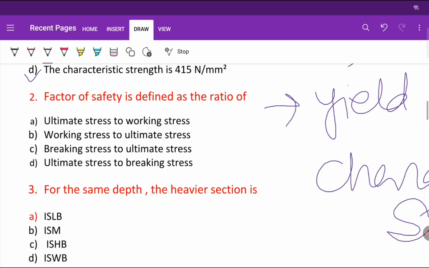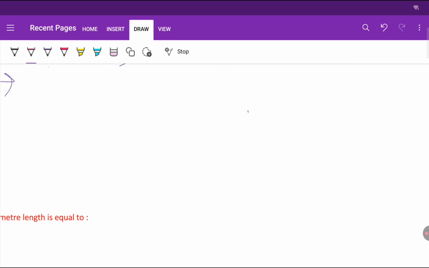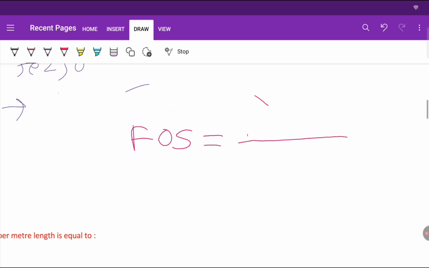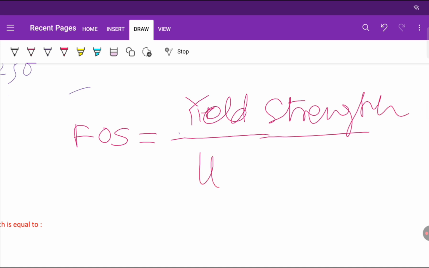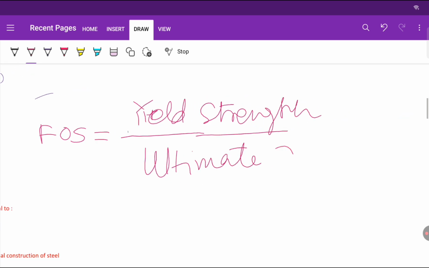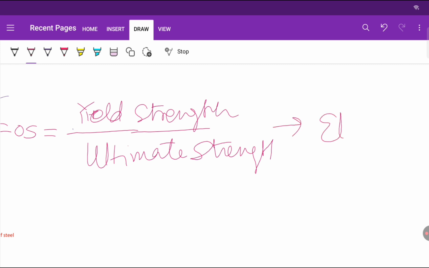So the next question is, factor of safety is defined as the ratio of. So what was factor of safety? FOS is equal to yield strength upon ultimate strength, right? Yield strength upon ultimate strength. This is for elastic material.